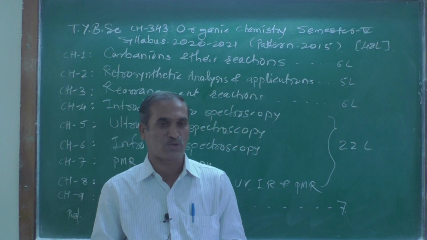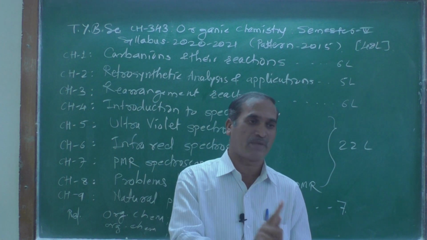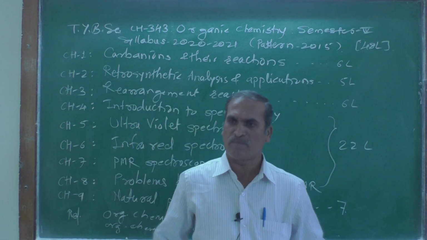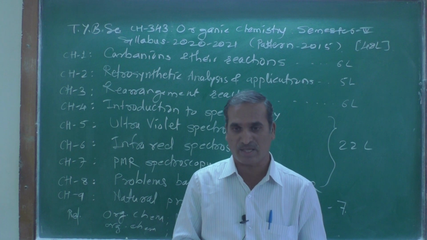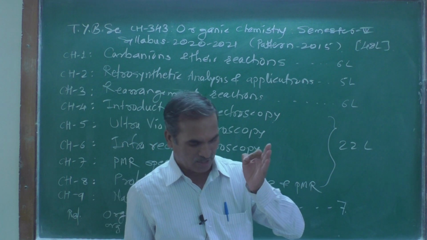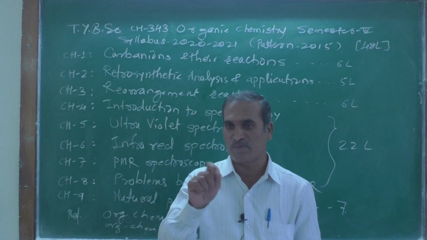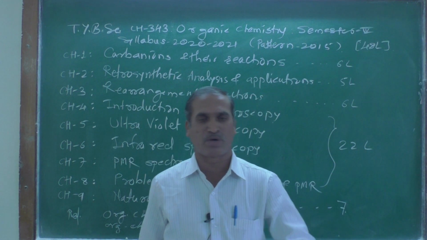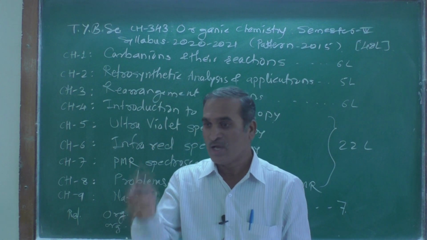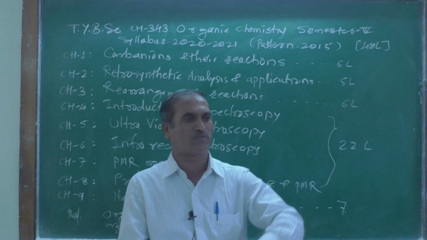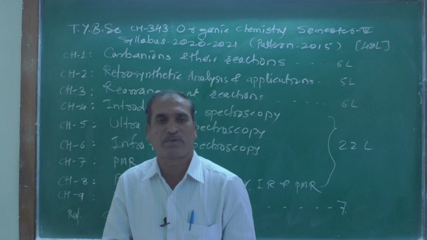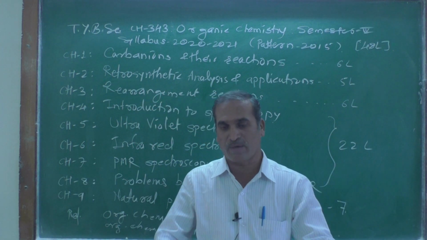Mainly IR spectroscopy provides information about the functional group. And as we know, many organic compounds contain functional groups. Functional group means what? The atom or group of atoms that determines the physical as well as chemical properties of a particular family of organic compounds is known as a functional group, or in short, the site of reaction. Site of reaction means that in general, whenever we add a reagent, that part of the organic compound goes on changing, so that is called a functional group.